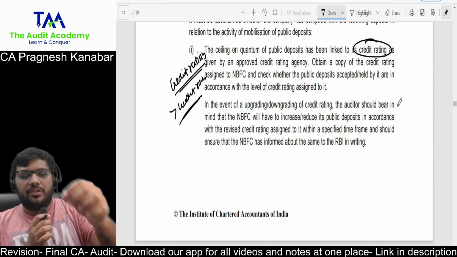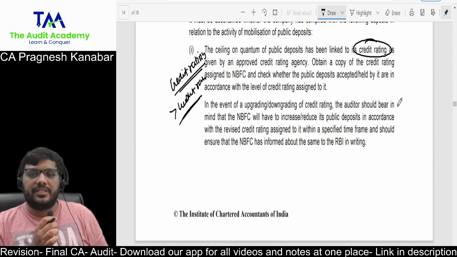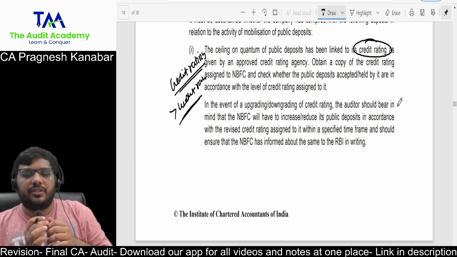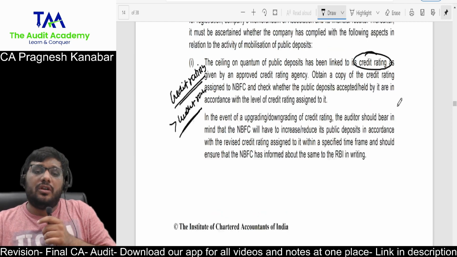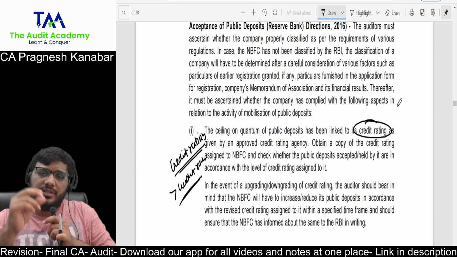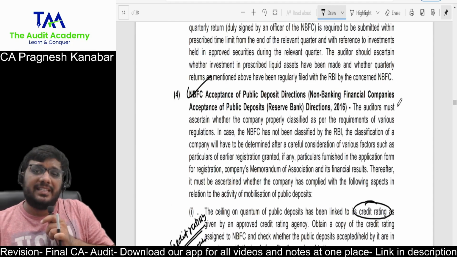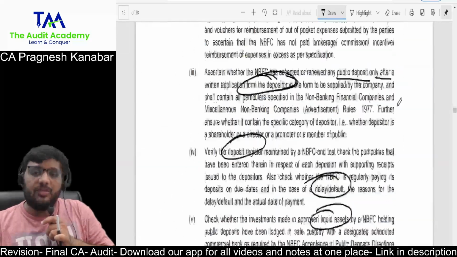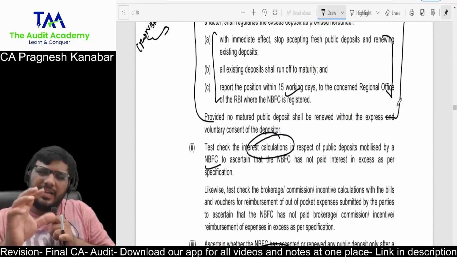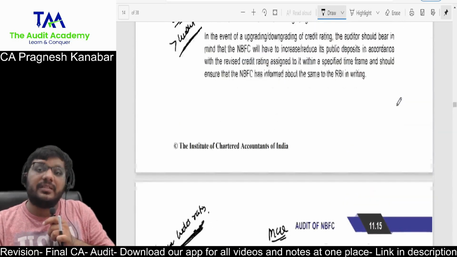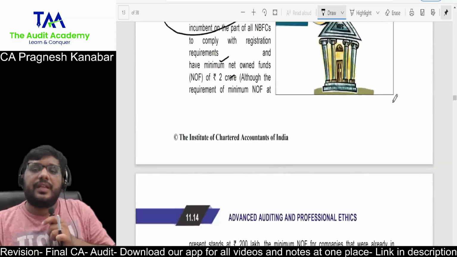You have been appointed as an auditor of an NBFC which is accepting public deposits. Please mention the specific points. If they talk about specific points, or if they have given you a specific situation that you are an auditor of NBFCs which are accepting public deposits, then you talk about these points only. Correct. Just remember one line from the other points, but this credit rating point was very important.